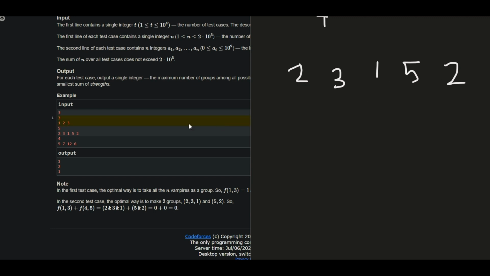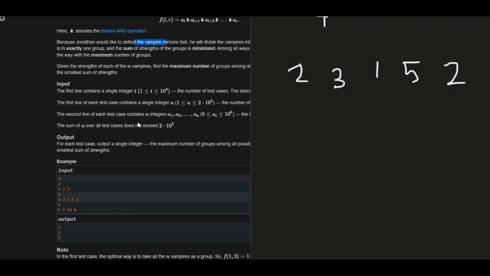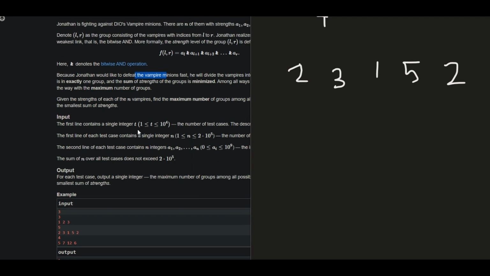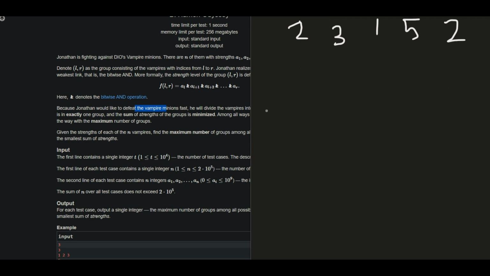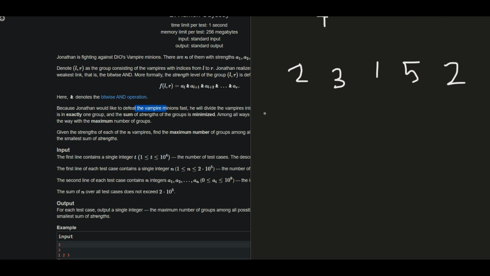Okay, so what can we do in this case? Since I have to make the value of the bitwise AND as low as possible, what is the minimum bitwise AND value that I can obtain?